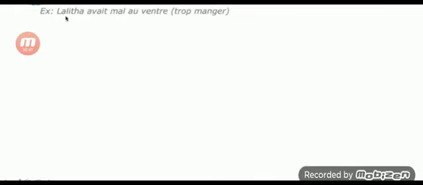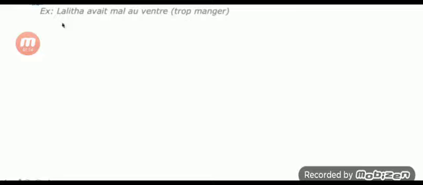See here: Lalita avait mal au ventre. The bracket is given: manger. So the translation of this is: Lalita had a stomach pain, in brackets, eat too much.